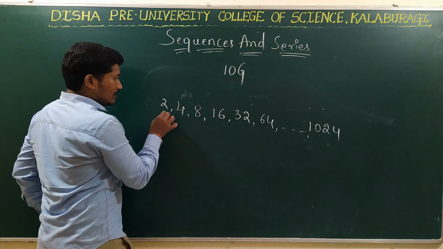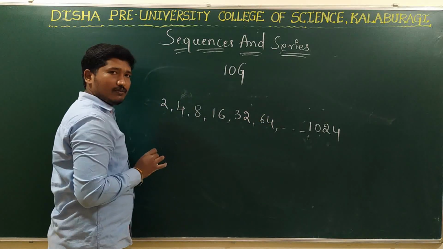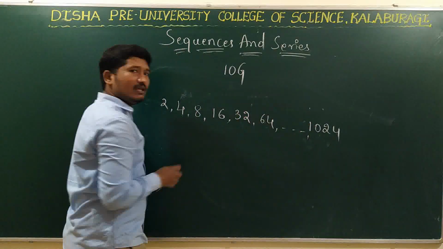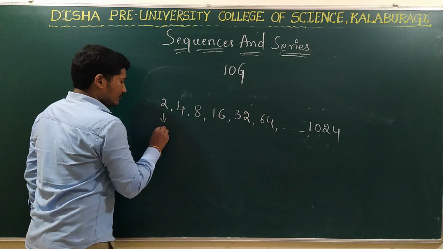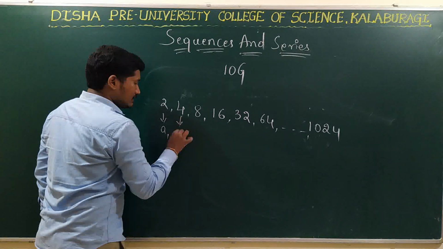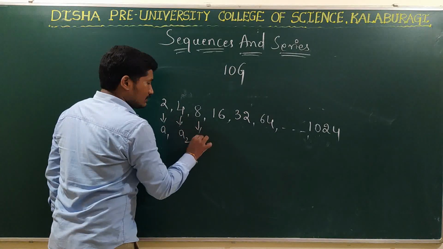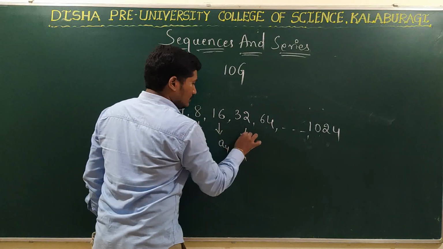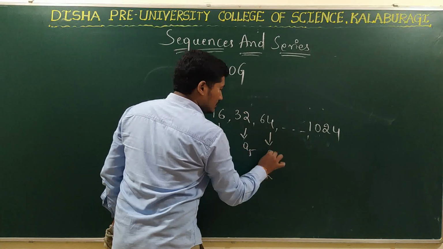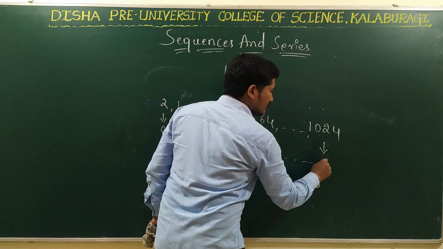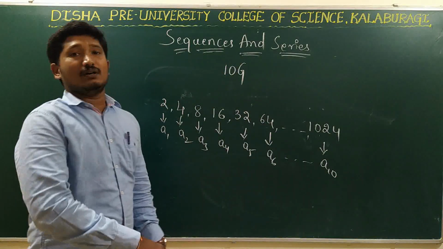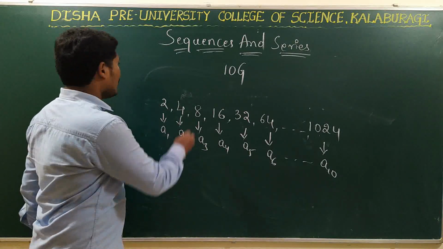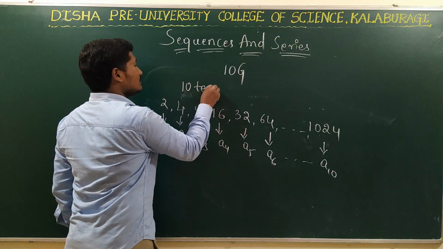So, see here. I have already told you that this forms a sequence, right? Here, can you tell me how many terms there are in this sequence? See here. This is the first term A1. This is the second term A2. This is the third term A3. This is the fourth term A4. This is the fifth term, A5. This is the sixth term. As you go on, the last term is what? The 10th term. So can you tell me how many terms there are in the sequence? There are 10 terms in the sequence.